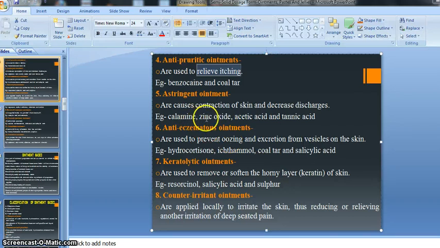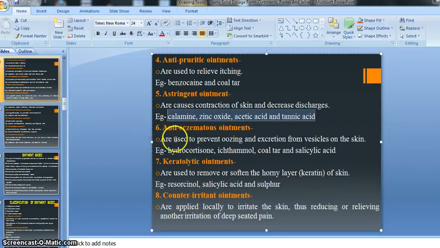So calamine, zinc oxide, acetic acid, and tannic acid are the drugs that possess the astringent effect, right? And this kind of drug is also dispensed in ointment form, right? Calamine, zinc oxide, acetic acid, and tannic acid act as astringent preparations, right?